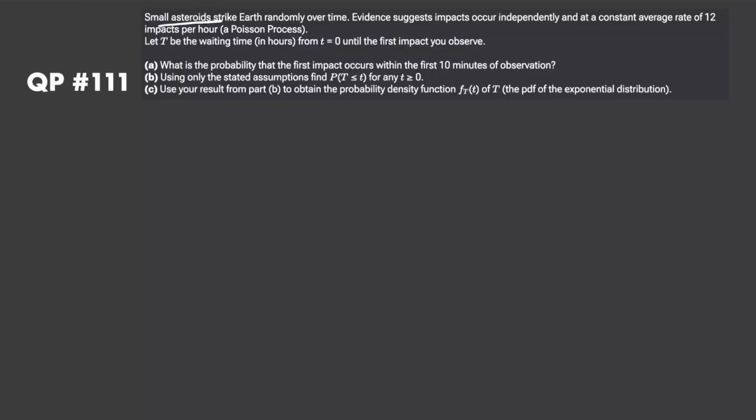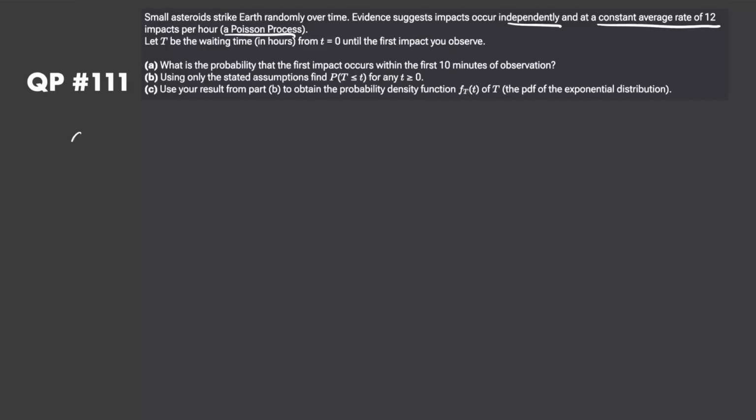Basically in this question we have small asteroids that strike Earth randomly over time, and evidence suggests that impacts occur independently and at a constant average rate of 12 impacts per hour. So we have a Poisson process here because we have independent events at a constant average rate. We derived the Poisson distribution in quantipose number 1, and now we are letting t be the waiting time in hours from t equals 0 until the first impact that we observe.